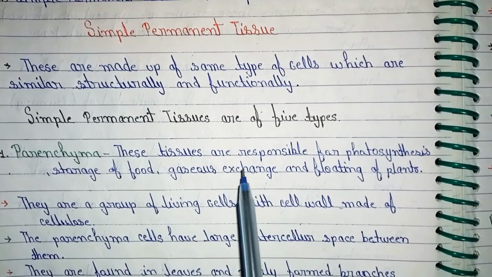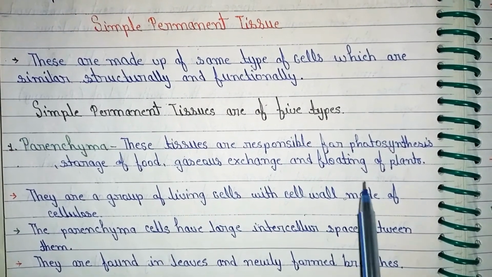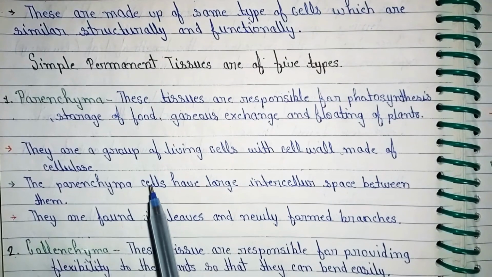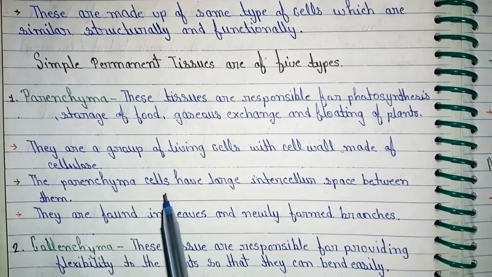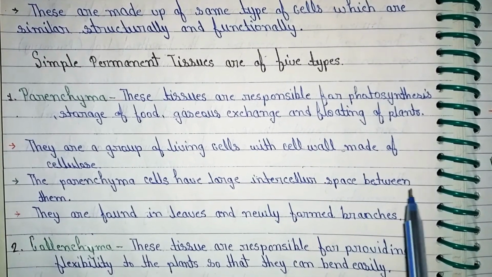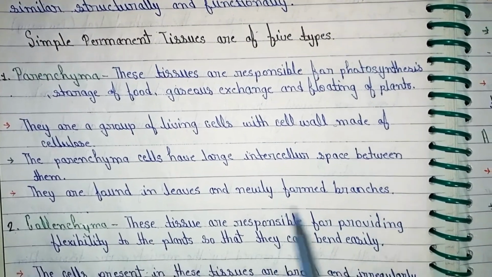Parenchyma. These tissues are responsible for photosynthesis, storage of food, gaseous exchange, and floating of plants. They are a group of living cells with cell walls made of cellulose. The parenchyma cells have large intercellular spaces between them. They are found in leaves and newly formed branches.